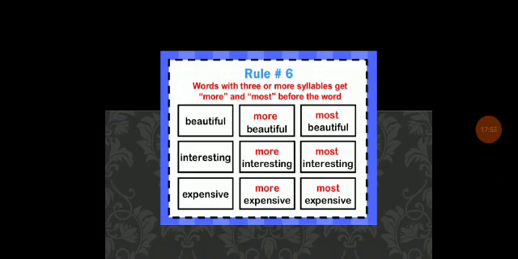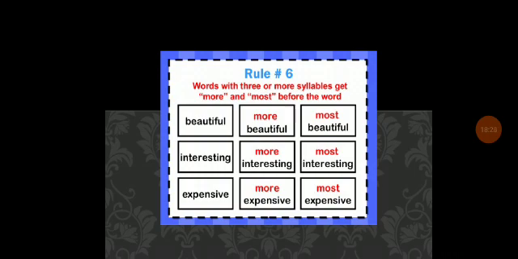And this is rule 6. Words with three or more syllables. I already told you what a syllable is. Get more and most before the word. What is that? Beautiful. So beautiful, more beautiful and most beautiful.